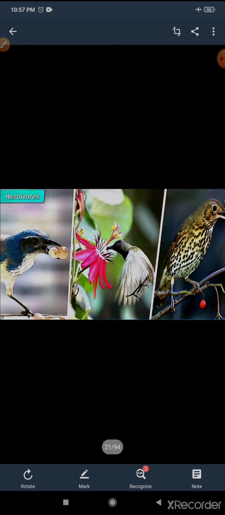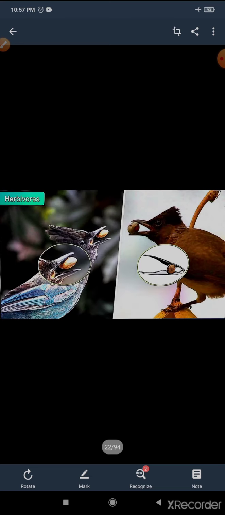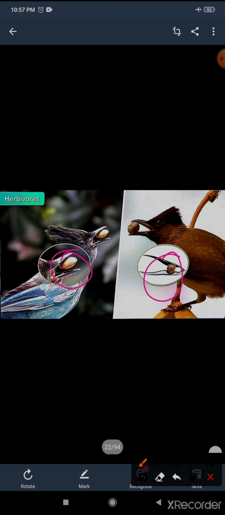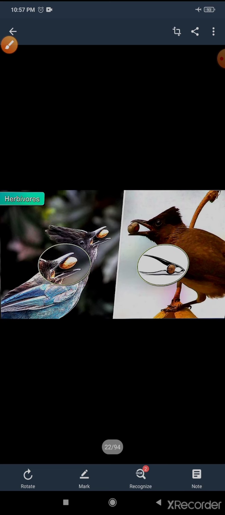Here in this image you can see herbivorous birds. They eat plants and their parts like seeds, nectar, and fruits. So, birds that eat nuts. Here you can see a nut. Nut and seed eaters have short and strong beaks, almost resembling a nutcracker.